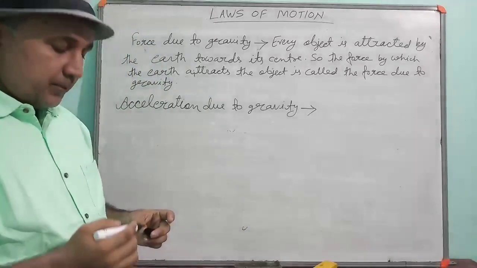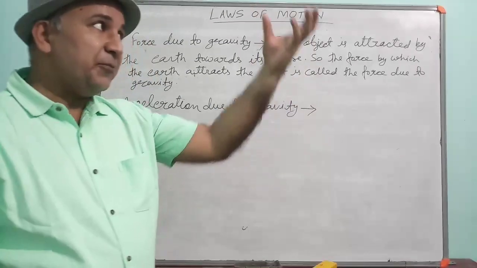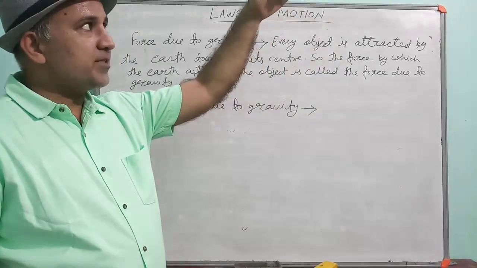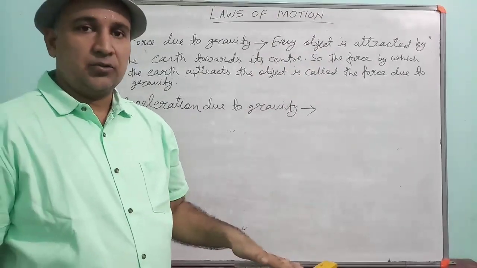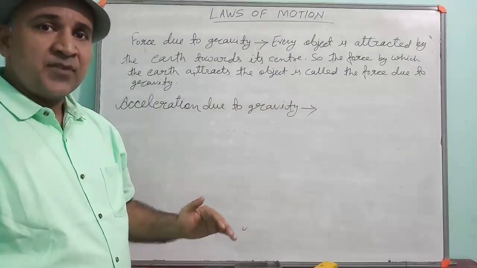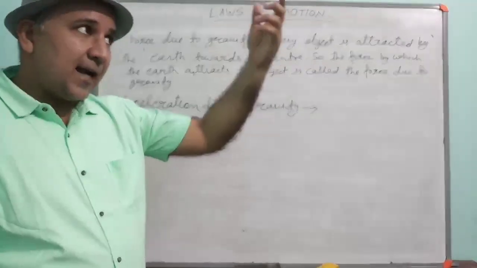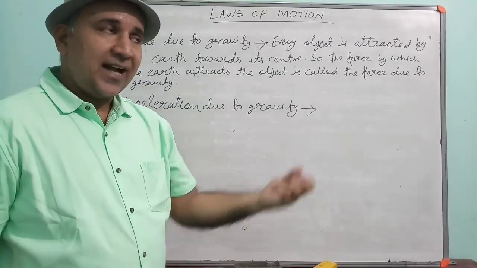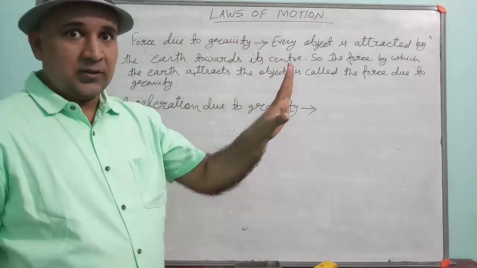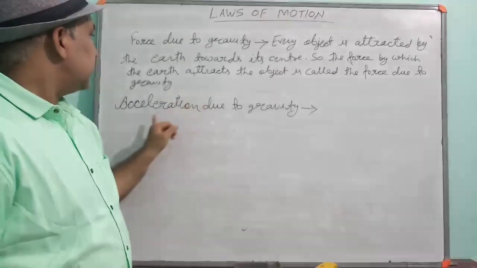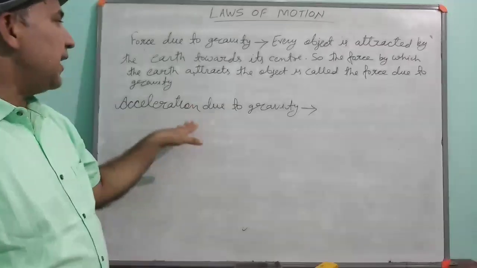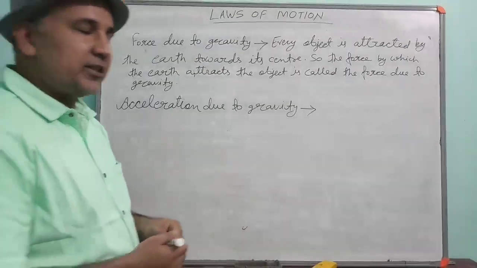Acceleration due to gravity. We know that during the free fall, when an object falls towards the surface of the earth, its velocity increases. Velocity increases means acceleration is produced in it. That acceleration is constant. During the free fall, the acceleration due to gravity is constant. That is called acceleration due to gravity.